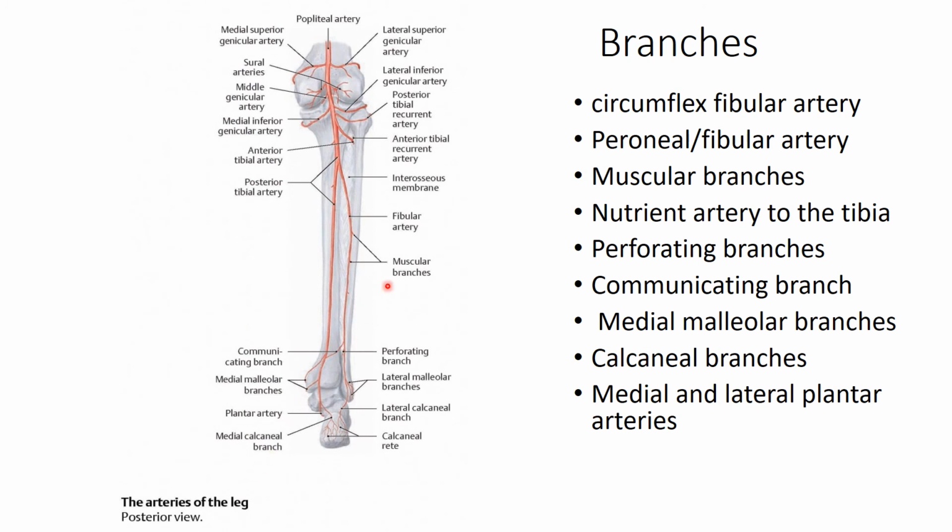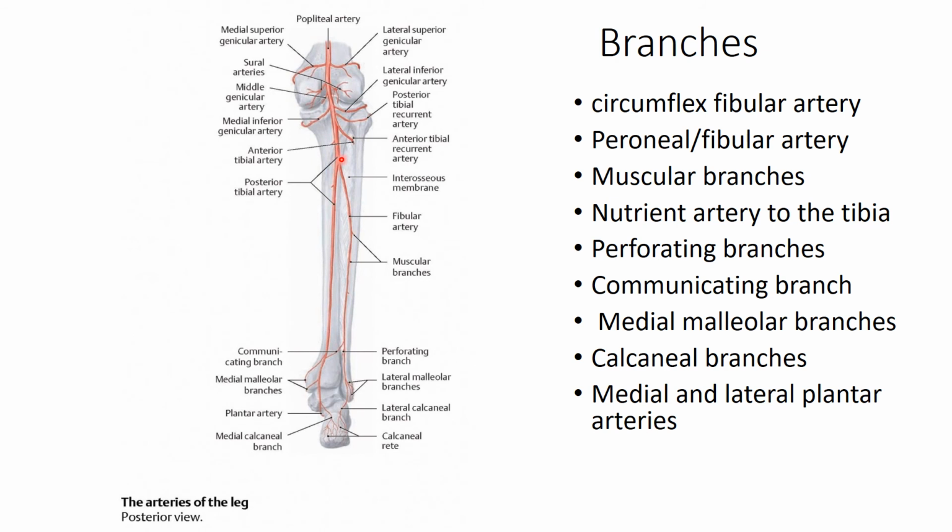Now the branches. There is one big branch which is bifurcating from this. This is the fibular artery. We have discussed it in the peroneal compartment and the lateral fibular compartment. The fibular artery sometimes bifurcates even at the level of the popliteal artery, or it generally bifurcates just below the lower margin of the popliteus.